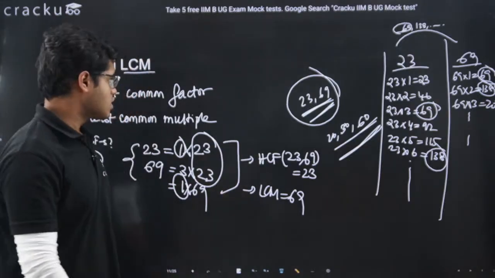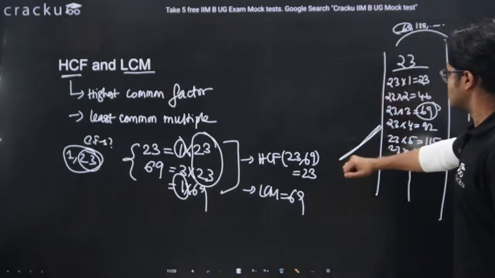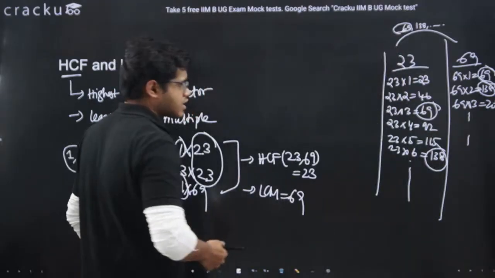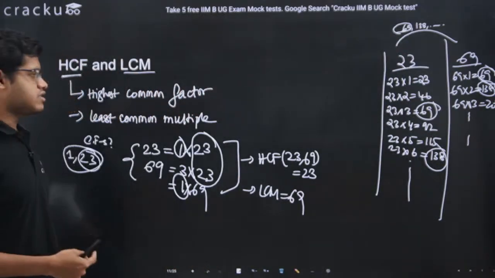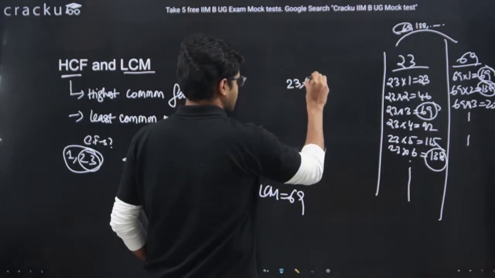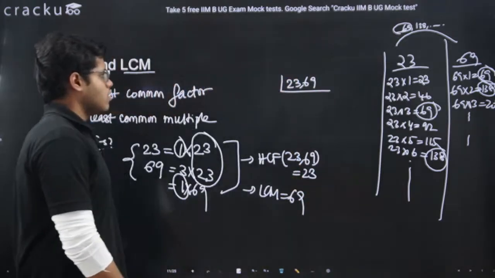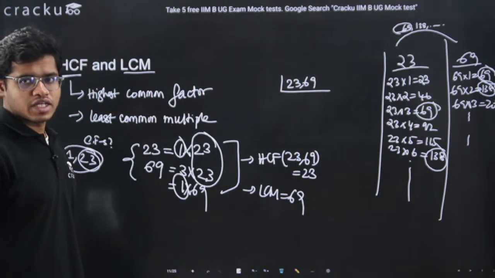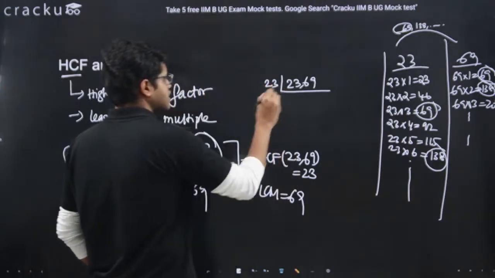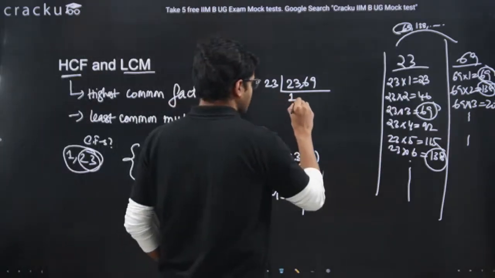Let's learn one more method. The other method is that we will do prime factorization of 23 and 69 simultaneously. We will write 23 here and 69 here. Which number will divide both 23 and 69? The answer is 23. When 23 divides 23, the quotient is 1.